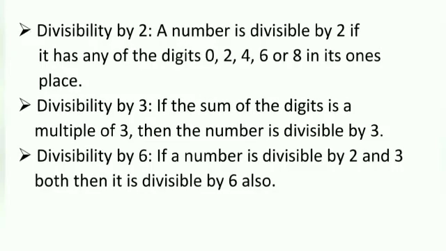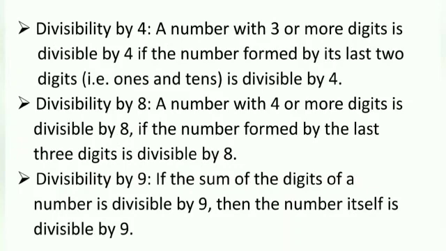Now suppose a number is given, 18. Now is 18 divisible by 6? 18 is divisible by 2 and 18 is divisible by 3 also. So we can say if a number is divisible by 2 and 3 both, then it is divisible by 6 also. Divisibility by 4. In number 212, the last two digits are 12 and 12 is divisible by 4.